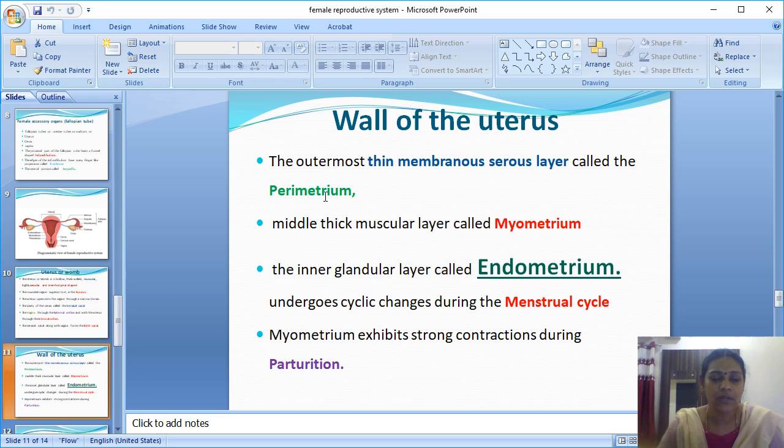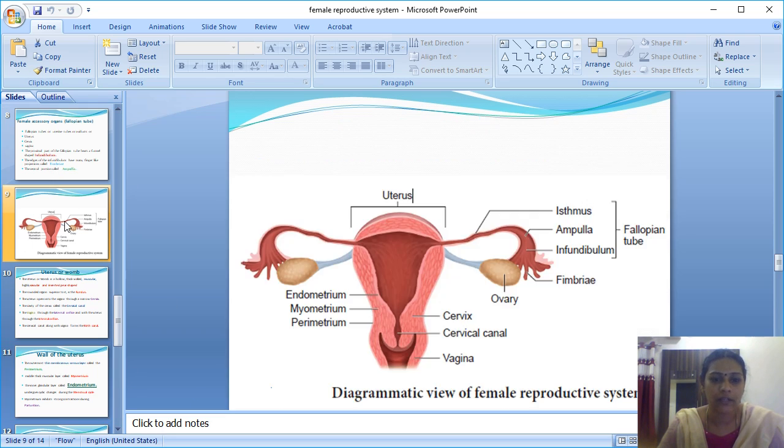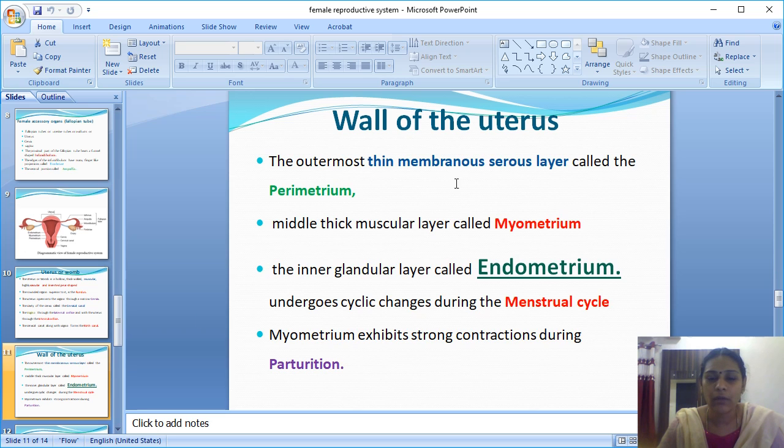Next, the wall of the uterus. I already told you it is a muscular organ, made up of three layers: endometrium, myometrium, and perimetrium. The perimetrium is the outer layer, a thin membranous serous layer, meaning it does not have any blood supply.